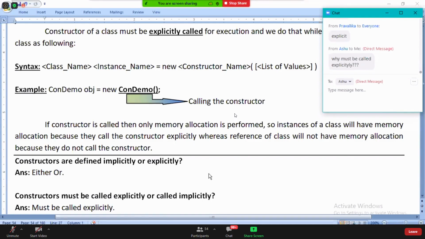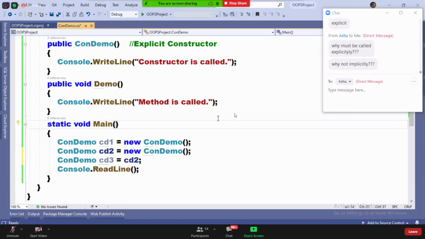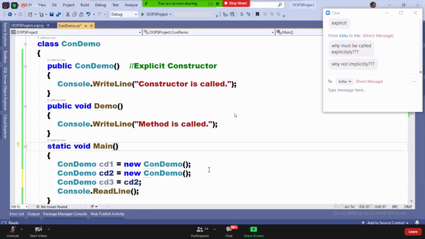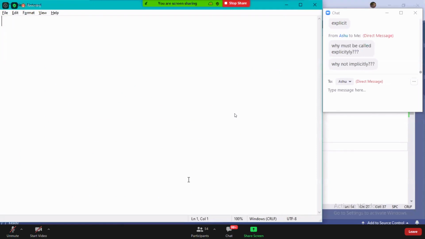Okay, guys. Next, constructors are two types.